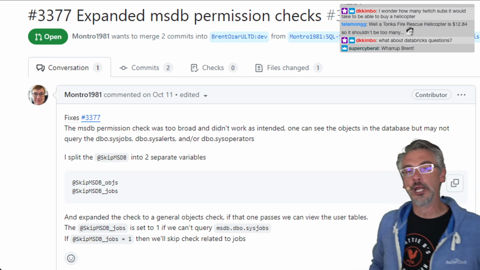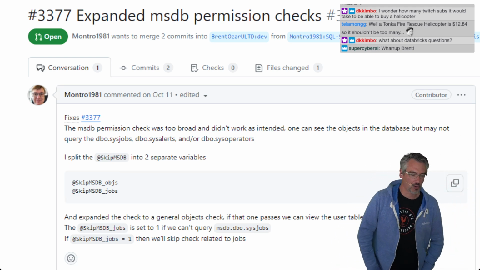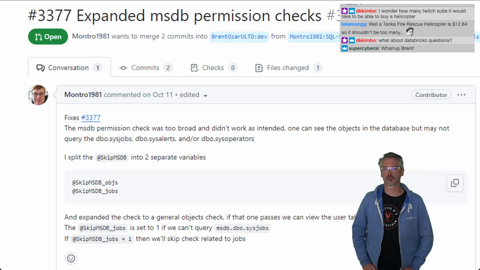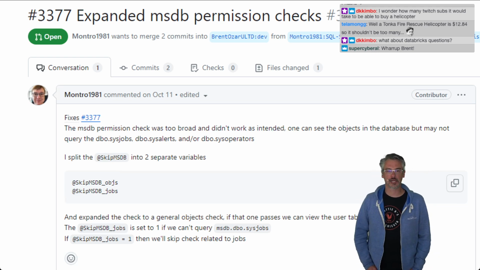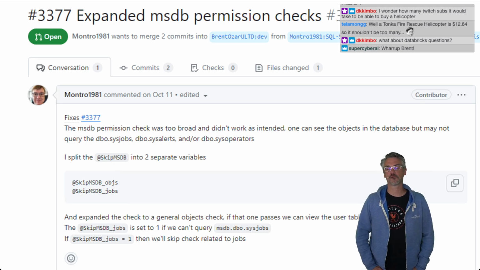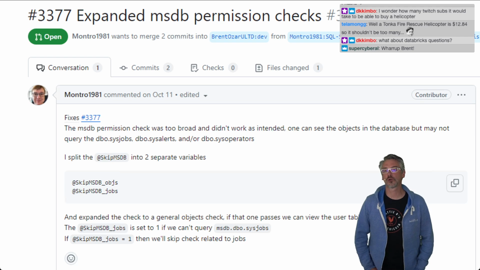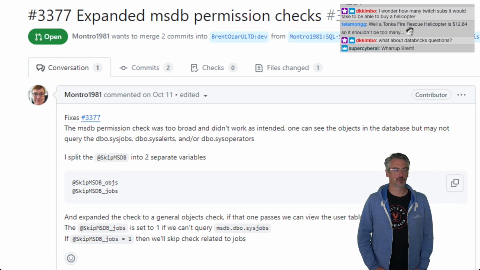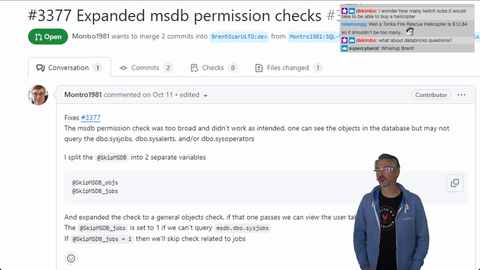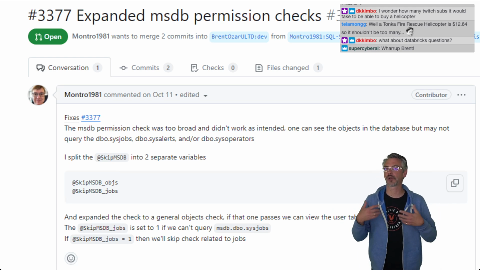Oh, this is interesting. So with SP Blitz, over the last few months, or really like last 6 months, Eric Darling and Montreux 1981 have been working on making SP Blitz more friendly or more lower permissions capable for non-sysadmin users, so that people who aren't sysadmin can run it and still get as much information as possible out of the SQL Server.